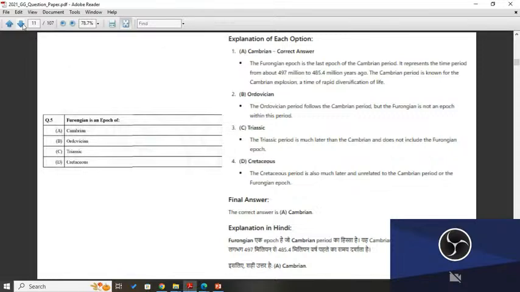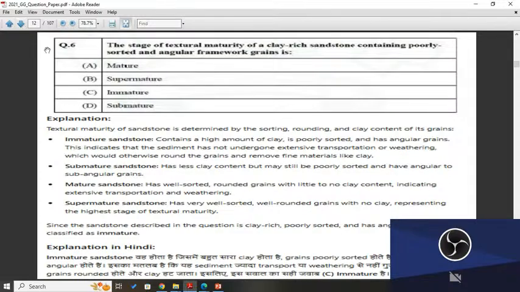So the next question: the stage of textural maturity of a clayey sandstone containing poorly sorted and angular framework grains is mature, super mature, immature, or submature. So this is a very important topic in sedimentology. One by one we will see each option and try to find out the correct option.